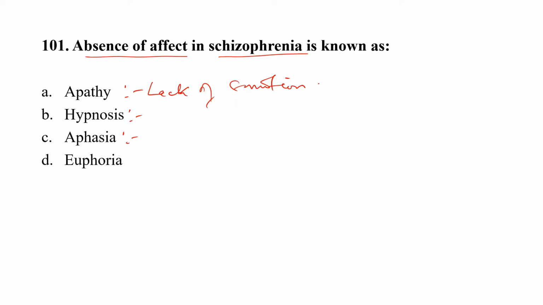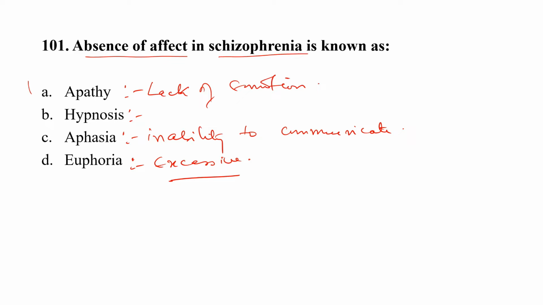Aphasia is the inability to communicate through speech or writing or through signs due to dysfunction in the brain. And euphoria is the excessive feeling of happiness. So the correct option here is option A, that is apathy.